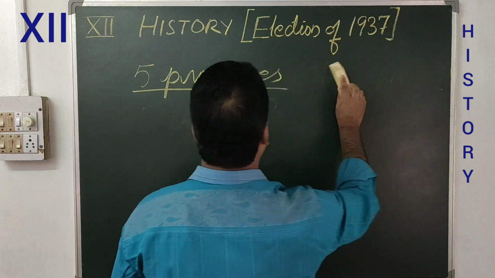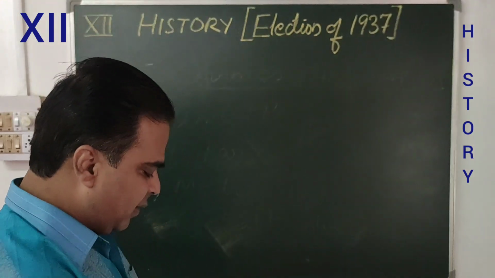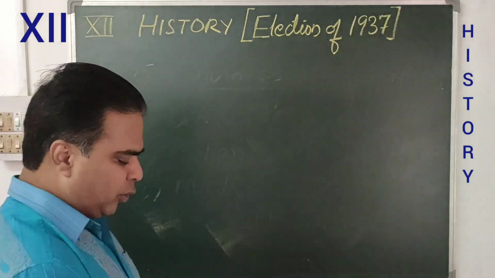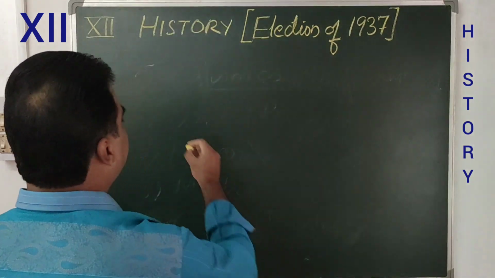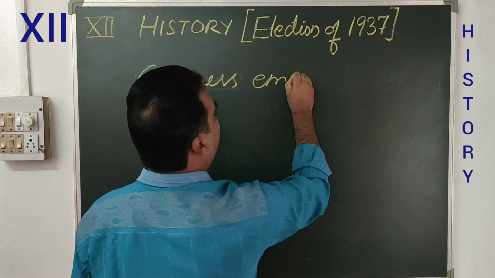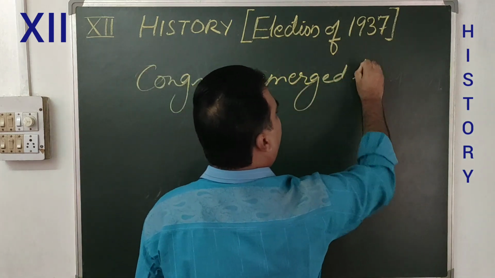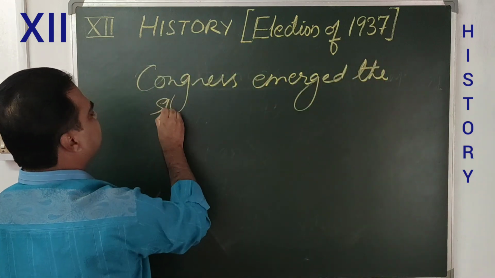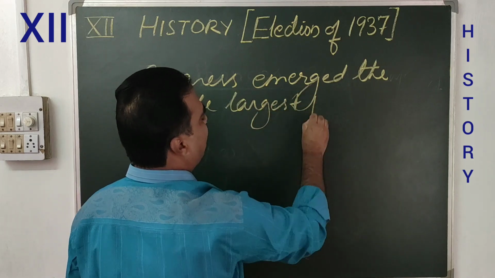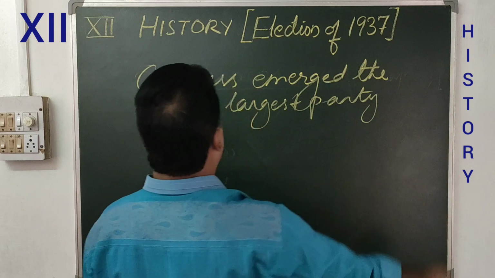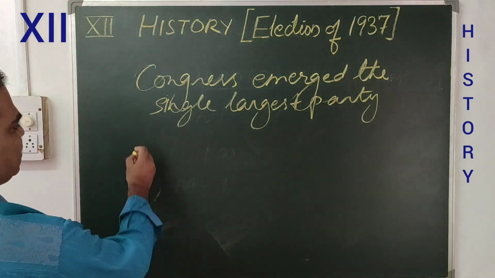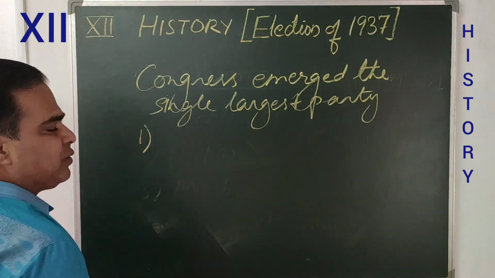Next one. Congress emerged as the single largest party in 4 of the provinces. How many provinces? 4. Which were the 4 provinces?